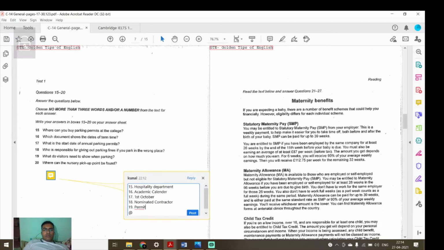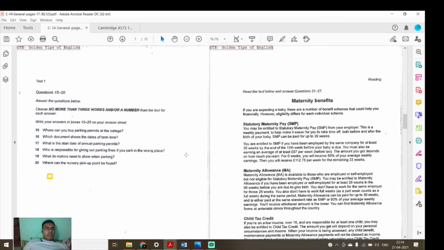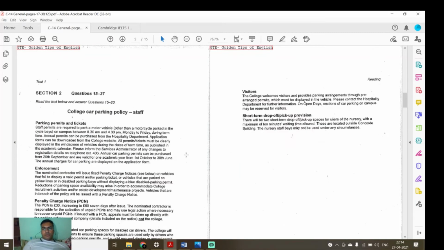Actually, what I will recommend, you need to read the full paragraph so that you can easily identify the answers. Where can the nursery pickup point be found? There will be two short-term drop-off pickup spaces for users of the nursery with a maximum of 10 minutes waiting time. These are located outside Concord building. Right, Concord building will be the answer.